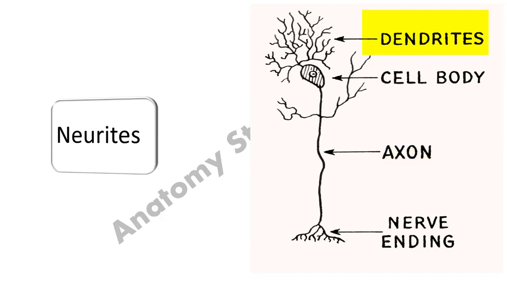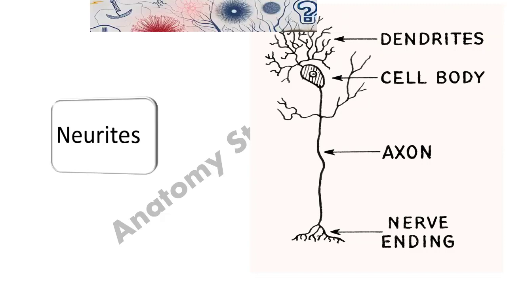Axons are long cylindrical extensions from the cell body, and axons conduct electrical impulses, or action potentials, away from the cell body. So A from axon and A from away from the cell body. It also transmits signals towards the muscles and other glands. While the dendrites are short branching extensions of the cell body, and the dendrites receive the incoming signals from other neurons or the sensory receptors.